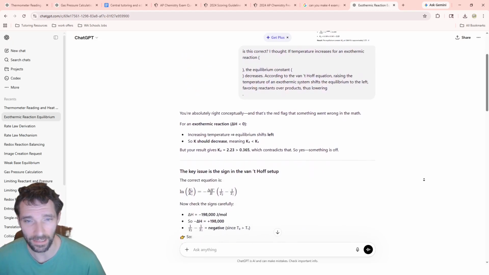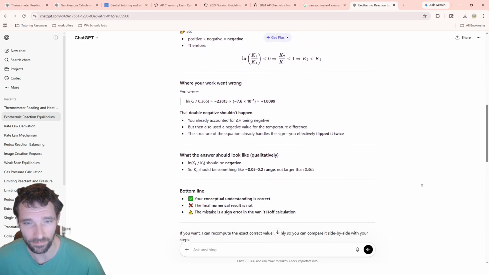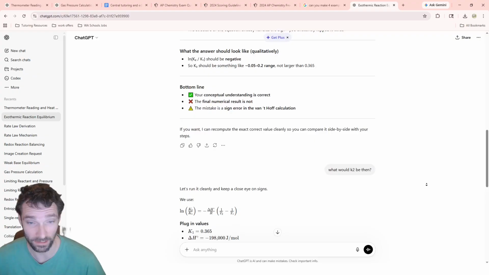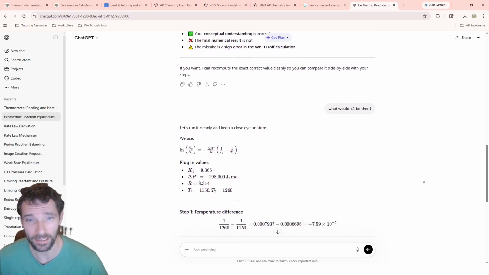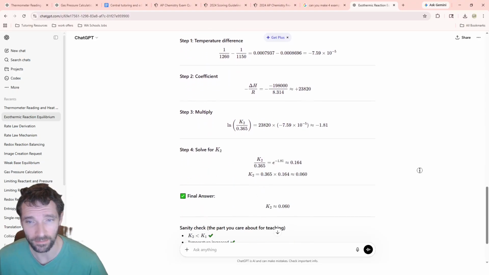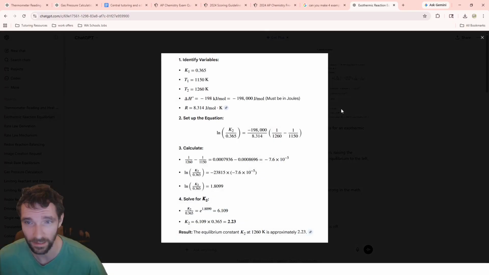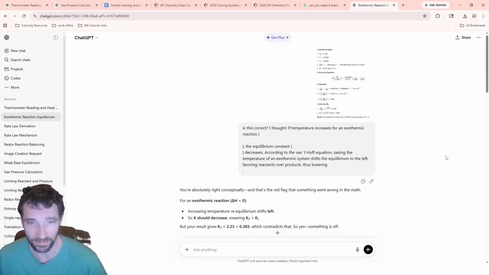And then I basically asked it to do the calculation for ChatGPT, and it did identify correctly that this should be a smaller value and actually solved through it. And it looks like, as I suspected, it just had the wrong sign for this relationship because it messed up the positive and negative values.